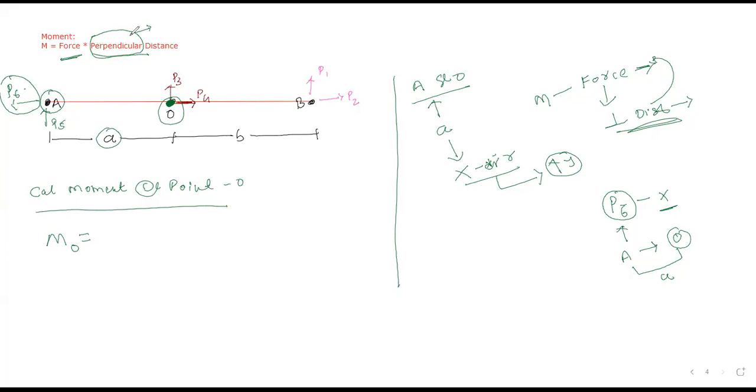Because to create a moment we require a perpendicular distance. Is it clear or not? Please confirm. Now it is clear. Don't worry, you won't need to do this in the example, but once you understand it in one exercise, you won't need it anywhere. Now, so the P6 force is not able to create any moment.